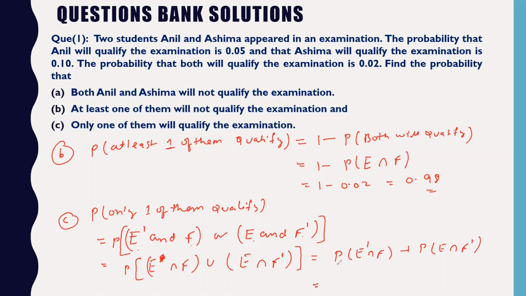I have already told you how to find the probability of the intersection in the previous slides. If anybody can tell me the answer, let us see.